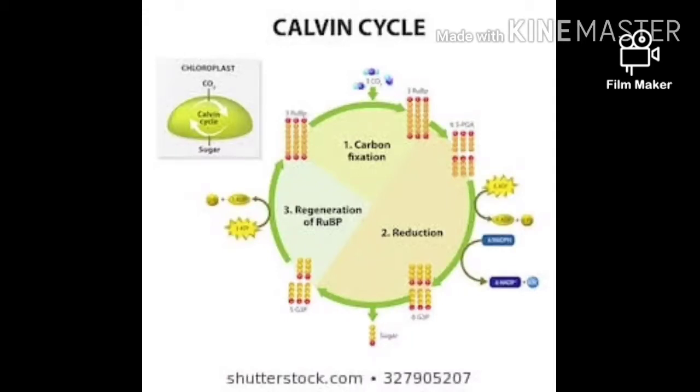Then fructose 1,6 bisphosphate will be dephosphorylated to fructose 6-phosphate in the presence of an enzyme called phosphatase. Then after this, fructose 6-phosphate combines with 2 molecules of G3P and, in the presence of transketolase enzyme, produces 2 molecules of erythrose 4-phosphate and 2 molecules of xylulose 5-phosphate.